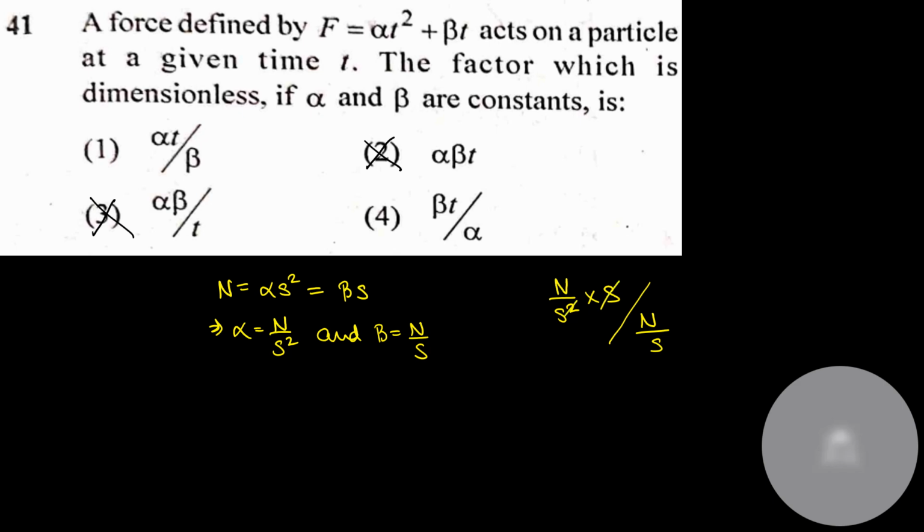Out here second and second will cancel, and Newton per second and Newton. So option number 1 is correct. For better surety, I'll just check option number 4 also. Beta t by alpha. Newton per second into second divided by Newton per second square. Now the outer second will cancel, and a second square would remain. So option number 4 is also not the same.